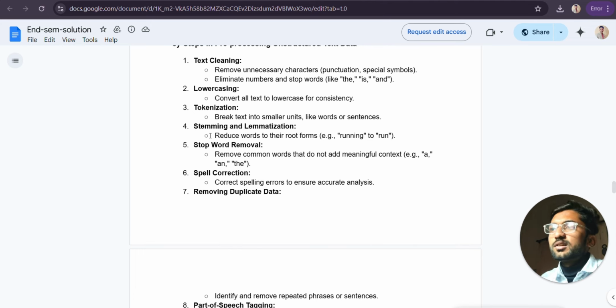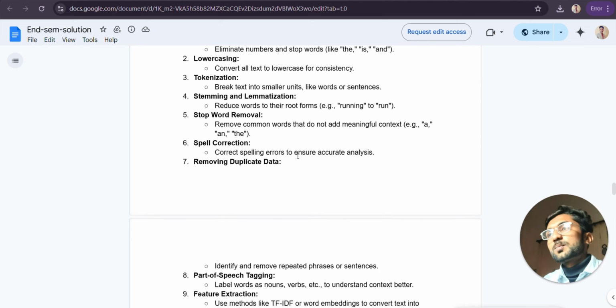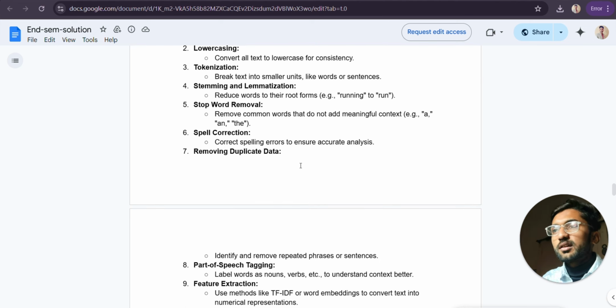And the fourth one is stemming and lemmatization. Stemming means simply we reduce the word into its original form. And stop word removal: remove the common words like "a" and "the" that do not add meaningful context. And the sixth is spell correction: correct the spelling errors to ensure correct analysis. And removing the duplicate data.